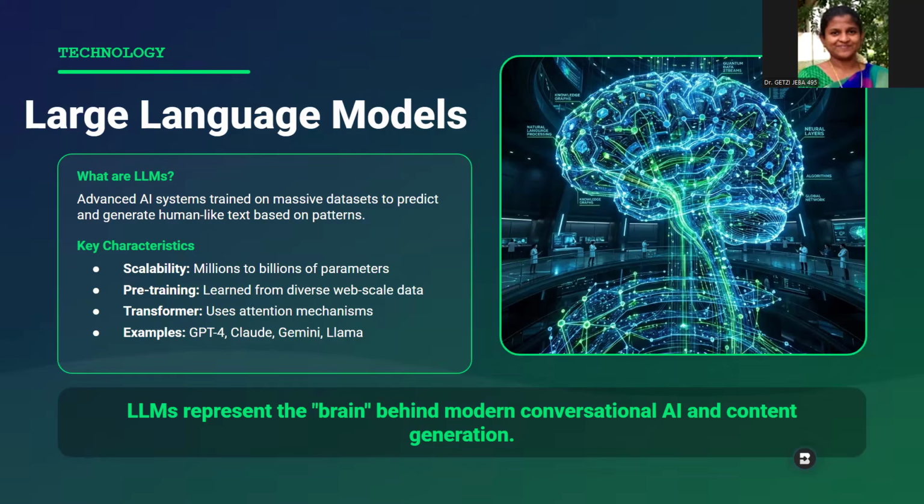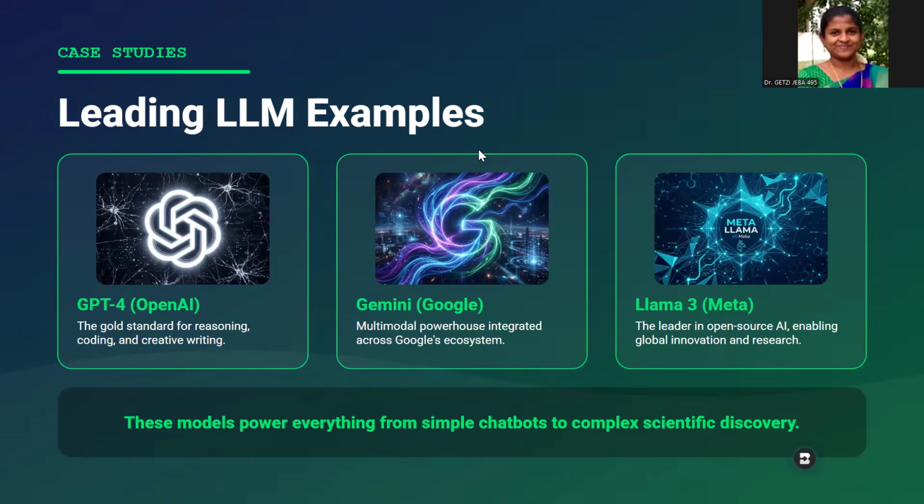Using this training data, they acquire the capability to make predictions on new data. They use the attention mechanism. They have billions and billions of parameters. They are capable of machine translation, speech recognition, text generation, and chatbots. Examples are GPT, Claude, Gemini, Llama, and all these are large language models.